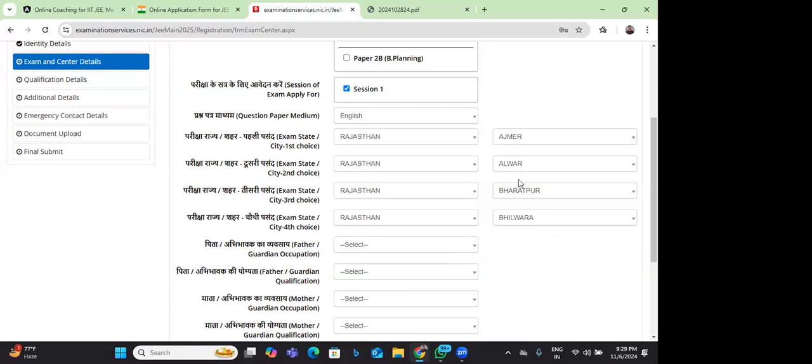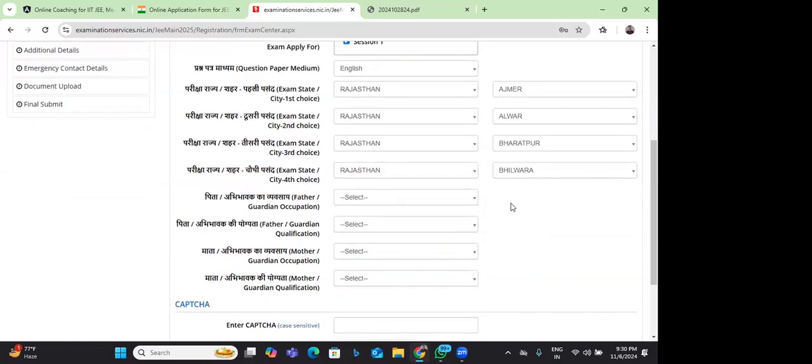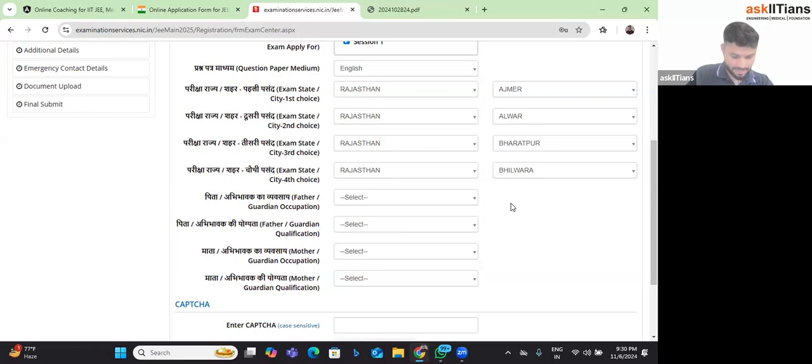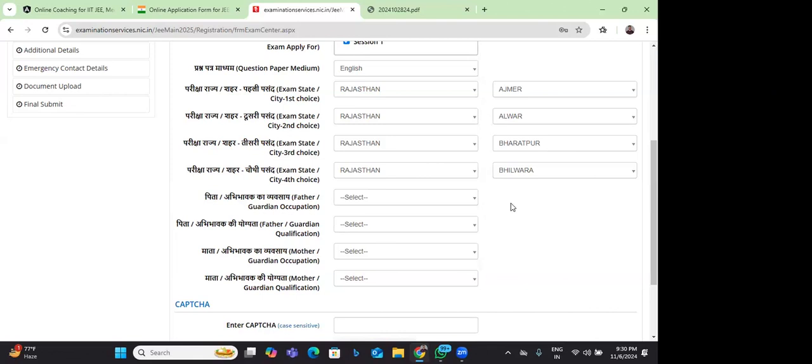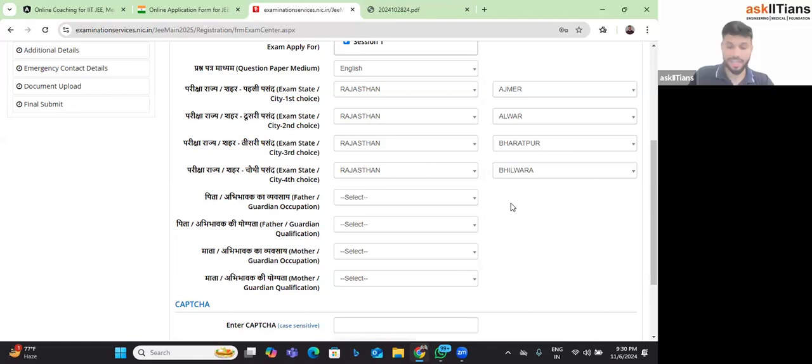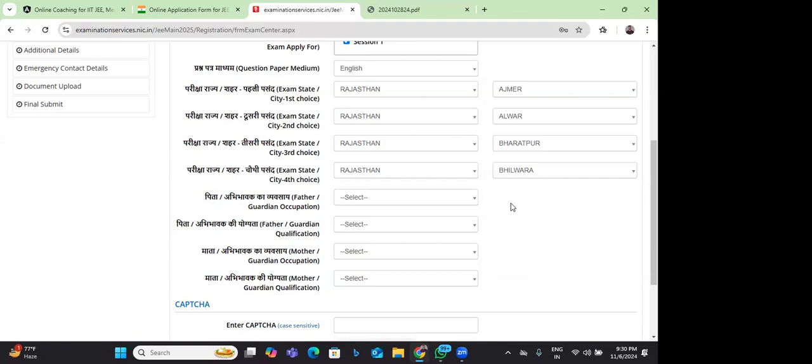Sir, can you repeat the last answer you gave? That the exam can be appeared from India and still eligible for the DASA quota. Is that right? Basically, to be eligible for DASA quota, you should be doing your grade 12th from outside India. The ma'am who asked the question said that her child is doing grade 12th from India only. So he or she is not eligible for DASA.